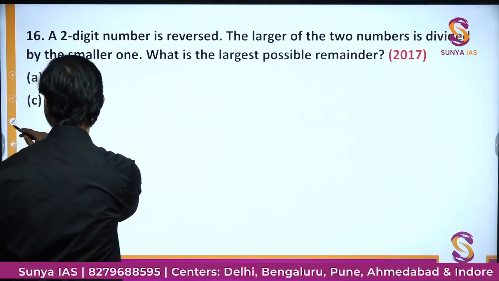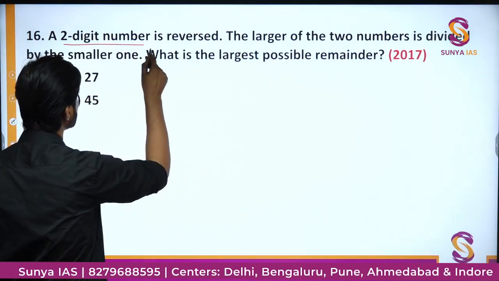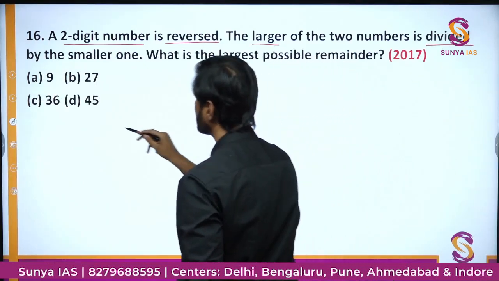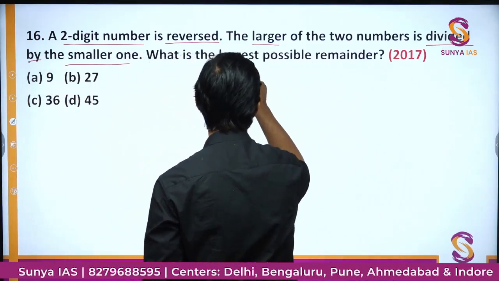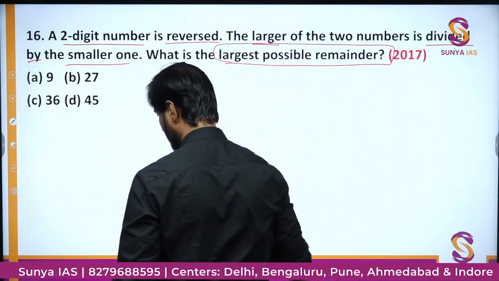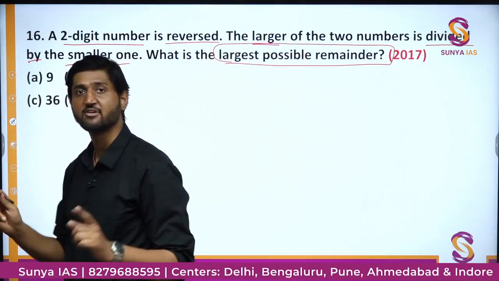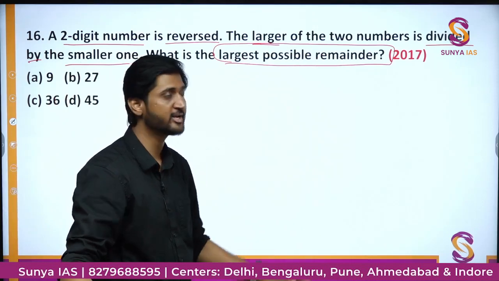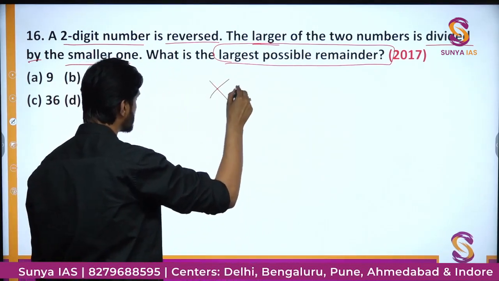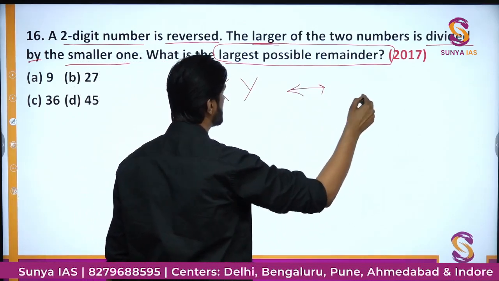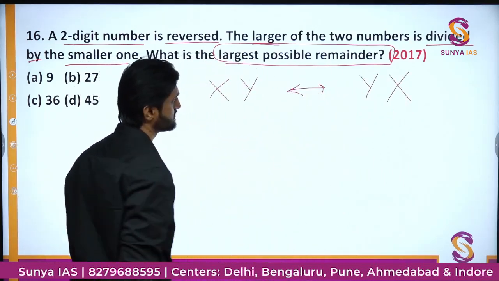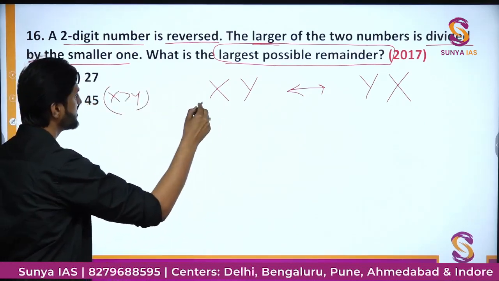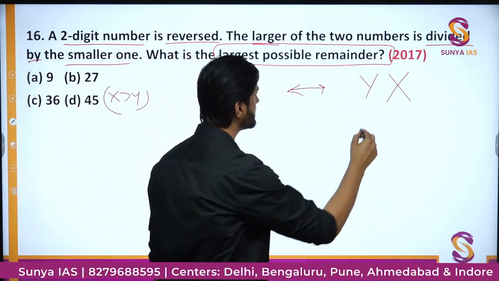Okay, so in this question we have a 2-digit number that is reversed and the larger of the two numbers is divided by the smaller one, and we ask what is the largest possible remainder in this case. So it is a mixed question, as you can see here. We have reversal of digits and also the idea of remainder, and which is the largest possible remainder. So let us say the number is xy, and when you reverse it, it becomes yx. Now let us say that x is greater than y. So this number will be the larger number, this number will be the smaller number.